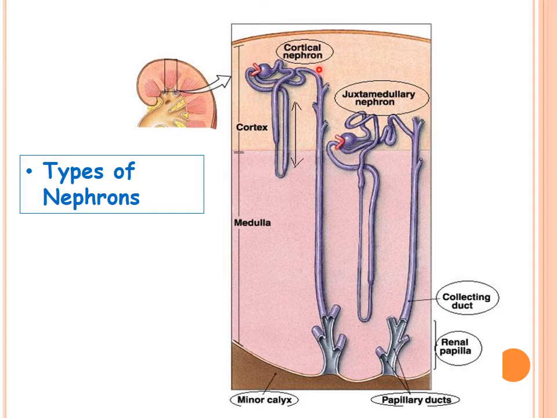The nephrons lying within the cortex, look at this nephron, the maximum portion of it lies within the cortex. This type of nephron is called a cortical nephron. This other nephron is bigger, and the maximum portion of it lies within the medulla, so this type is called juxtamedullary. They are known as juxtamedullary because the glomerulus and the initial portion lie near the junction of the cortex and the medulla.